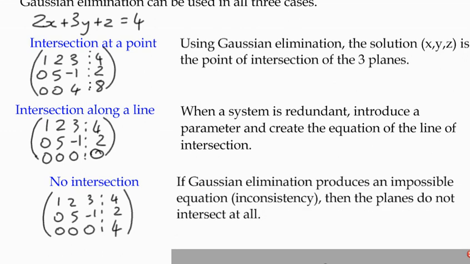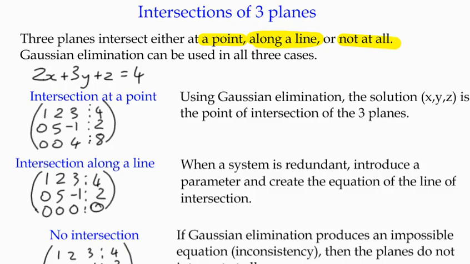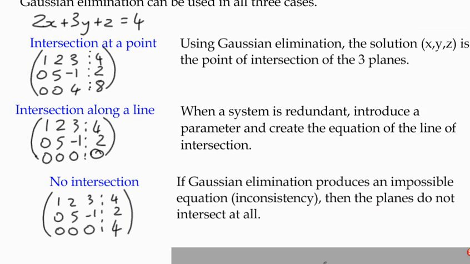If there's no solutions to the matrix, then there are no points of intersection at all, and what we've got is one of the images there in purple where there are no places where the planes all meet. Okay, so the first and the third scenarios are manageable by just looking at Gaussian elimination.